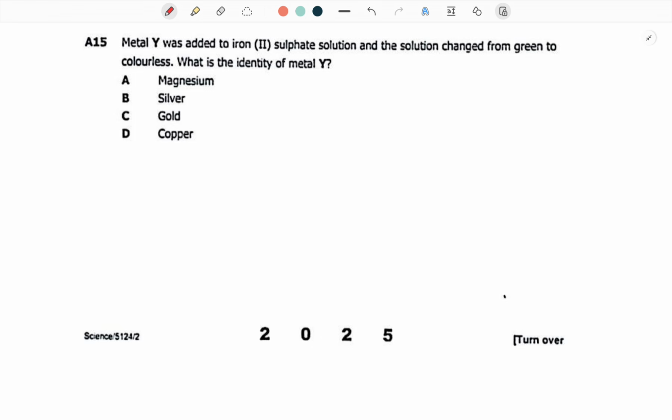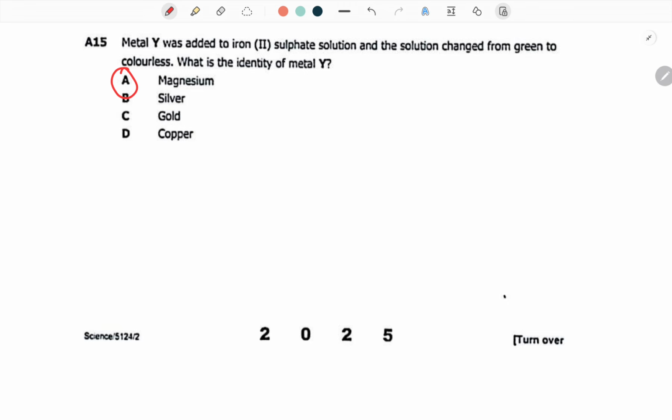Which one turns pink, which one turns green, which one turns colorless, especially more of aluminium. But when you say green, green, pink, for pink, copper, of course, green, zinc, magnesium, can. So the answer is going to be A, magnesium.